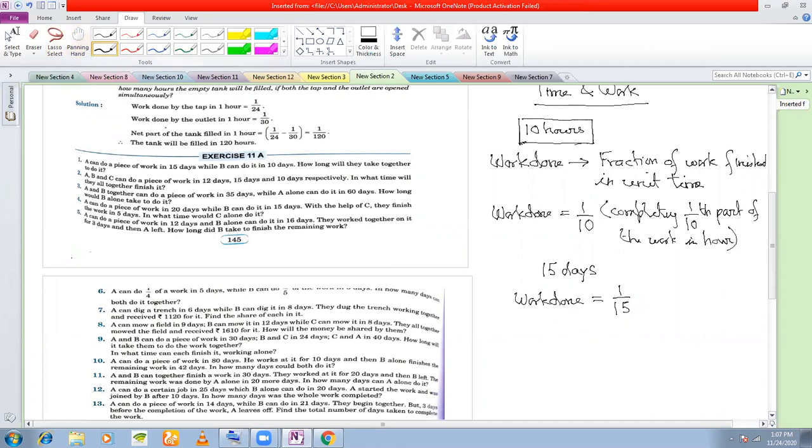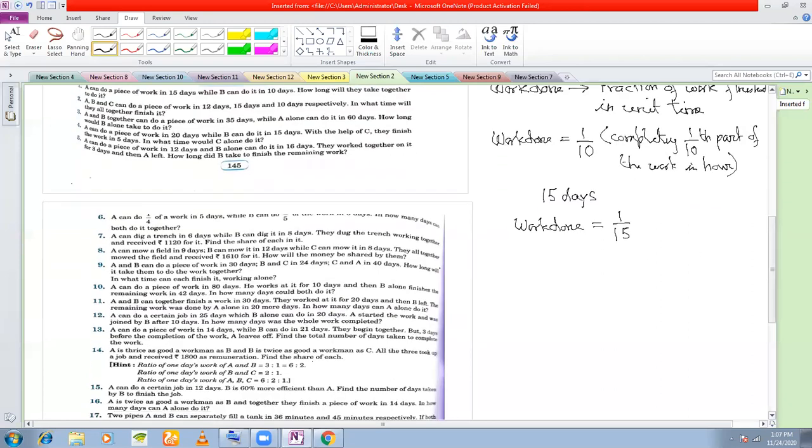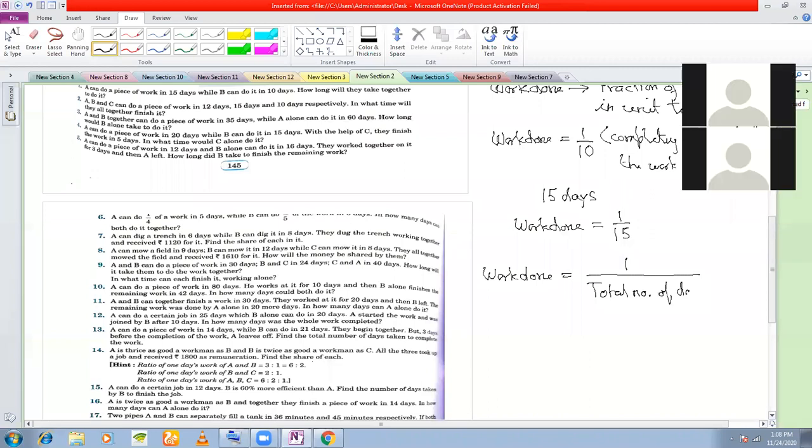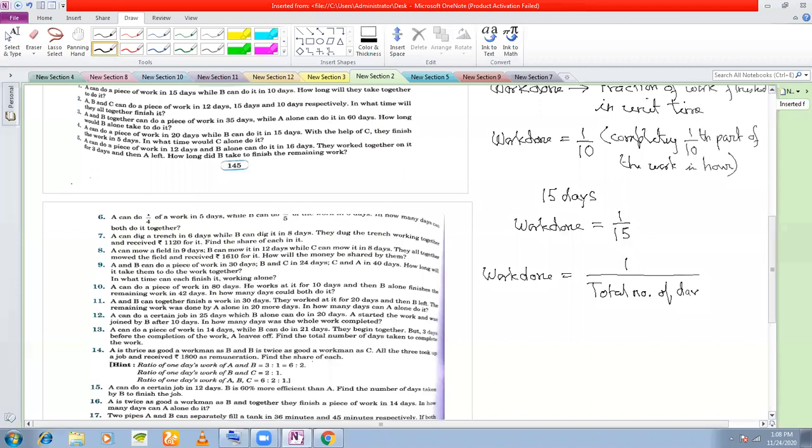So we define work done as a formula. First of all, work done is equal to 1 divided by the total number of days or hours taken to complete a work.